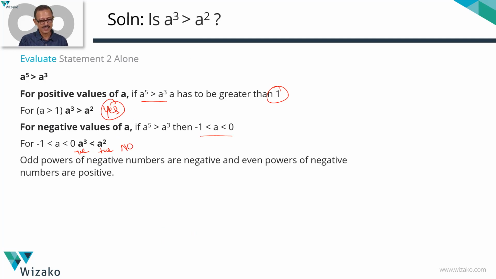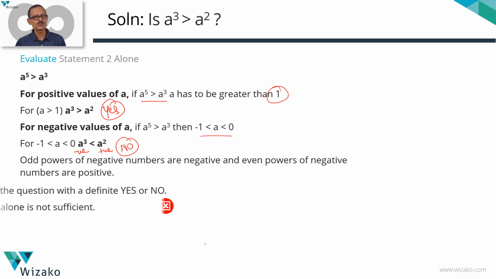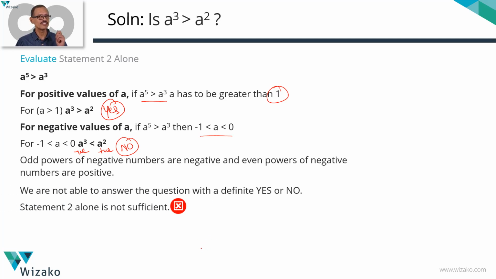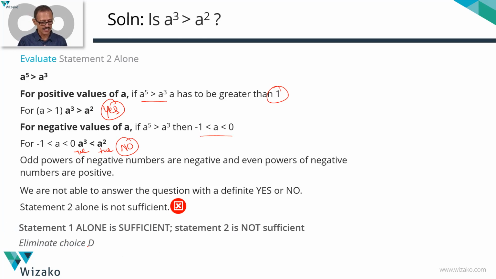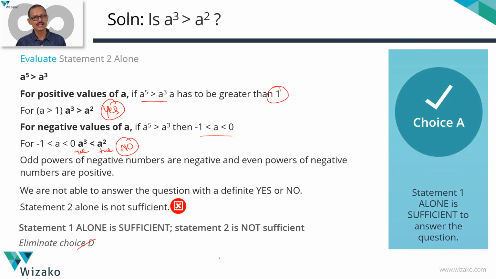In this case, answer is yes. In this case, answer is no. Statement 2 is giving us divergent answers. It's not giving us a conclusive answer. 2 alone is not sufficient. 1 was sufficient. So between answer options A and D, let's eliminate answer option D. Get down to answer option A. A is the correct answer to this question.